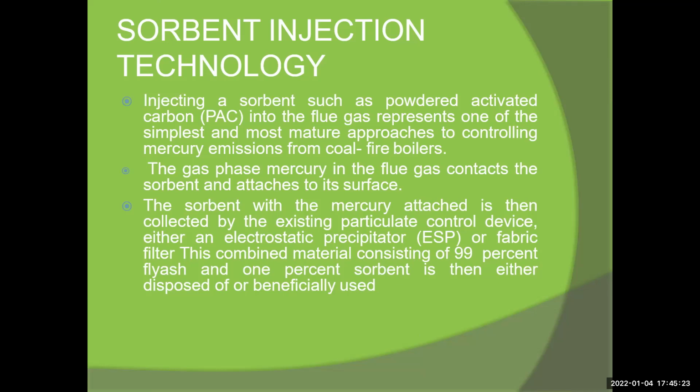The collected material consists of 99% fly ash and 1% sorbent, which is either disposed of or beneficially used.